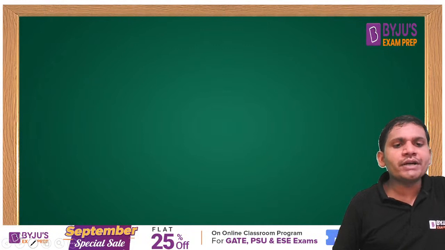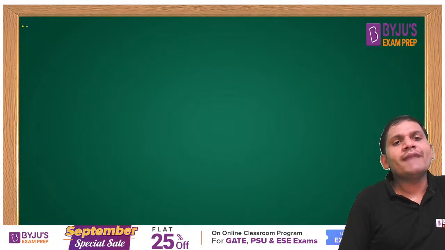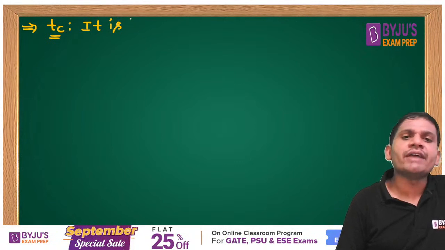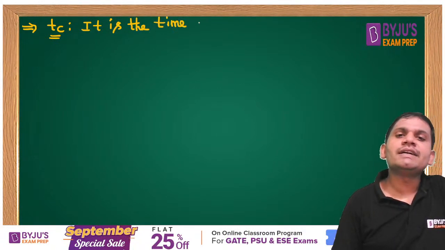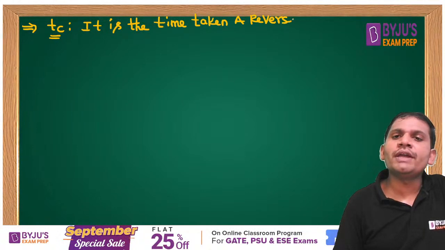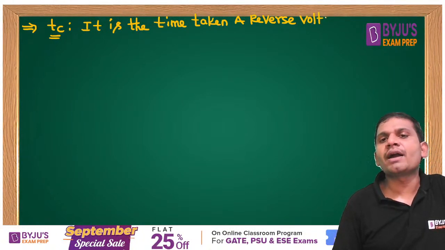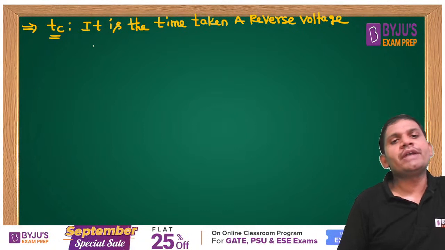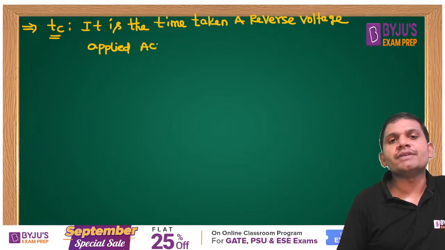One more very important observation here. What is the circuit turn-off time, students? It is the time taken, a reverse voltage applied across the device. It is the time for which a reverse voltage is applied across the device.